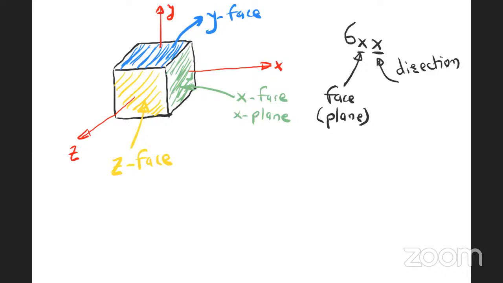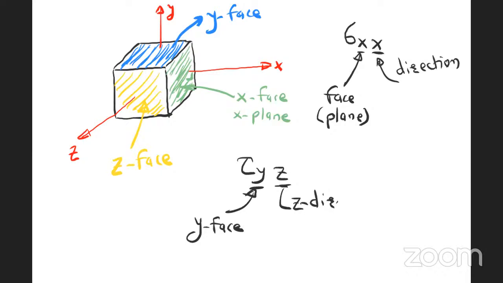Now, if I write tau yz, it means it is a shear stress on the y face in the z direction. This is the meaning. This is how we are going to define it.